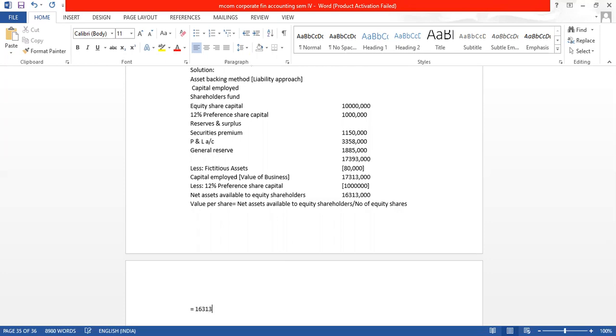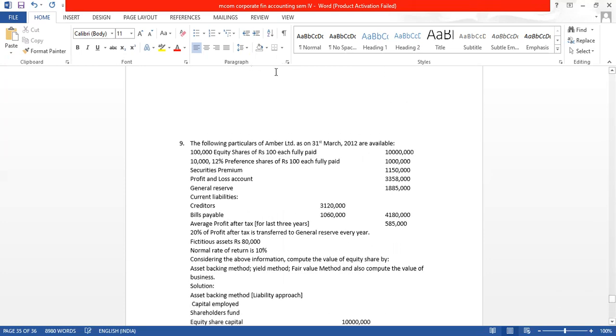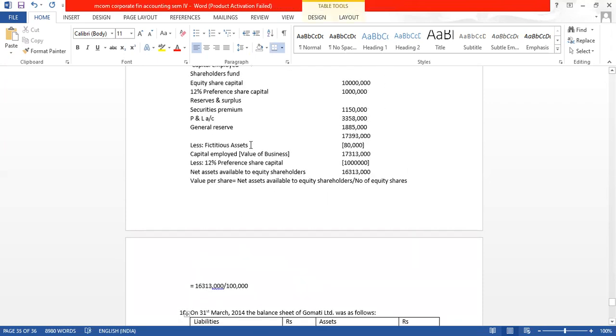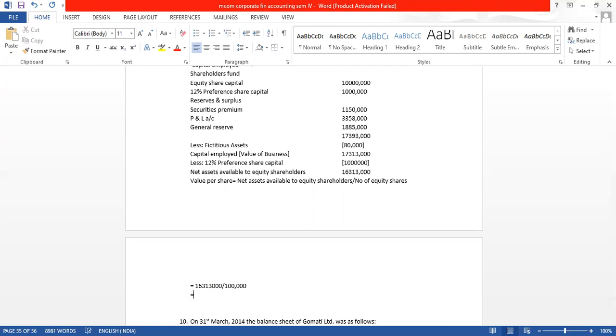163,13,000 divided by the number of equity shares, which is 1 lakh. How do I know? It is given in the question that the number of equity shares is 1 lakh. So divide by 1 lakh, and we get the value of equity share, which is 163.13. So as per the first method, we have calculated the value of equity share.